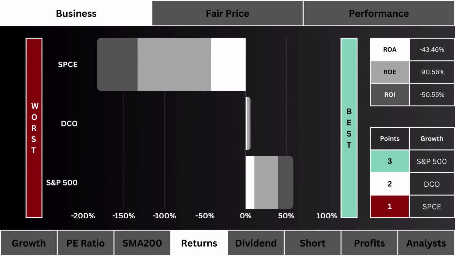Next, let's look at returns. Which stock is using its combined assets, cash, and investments most efficiently? More points are awarded to the more efficient stock.